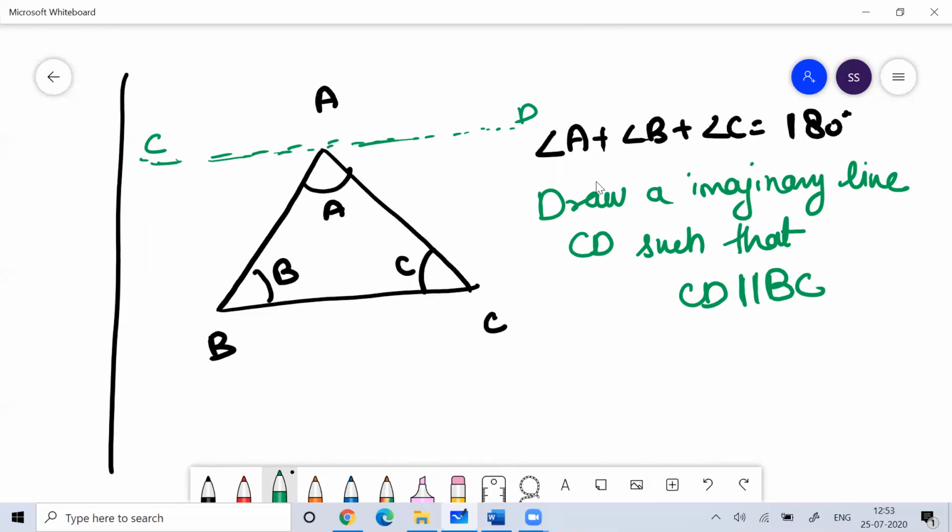So in order to prove that the sum of interior angles of a triangle is 180 degrees, let's draw an imaginary line CD, which should be parallel to BC.